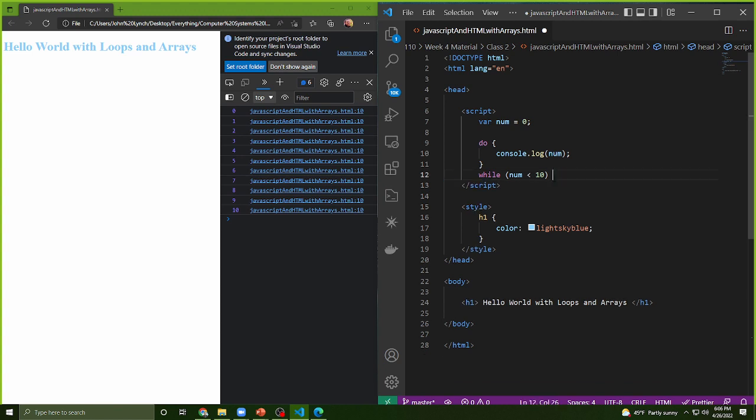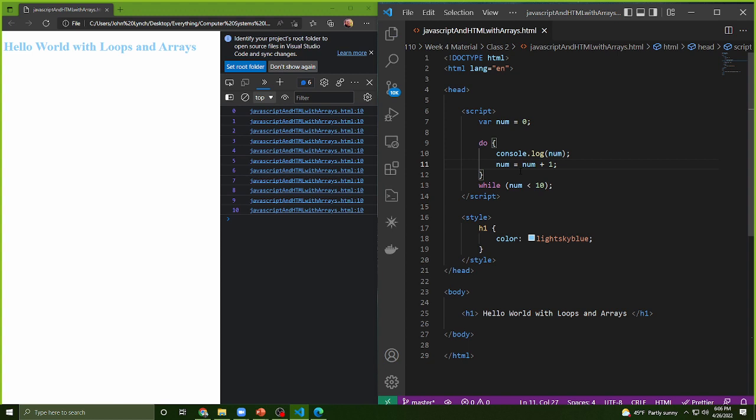This is the general format. So a do while is very similar to a while loop. What it's asking you to do is it ensures that this do statement runs at least once. You'll notice I get the same output, but nothing really changes here. But the difference here